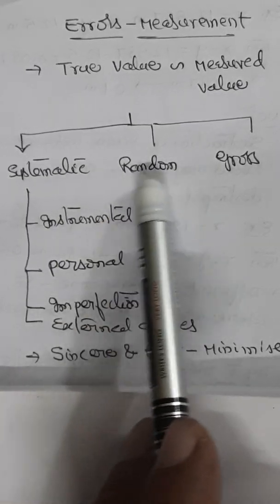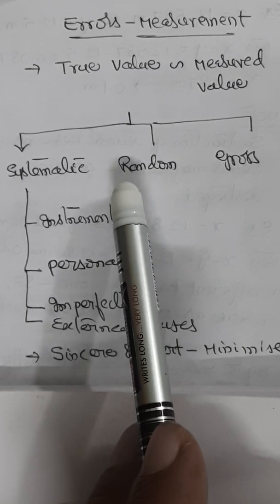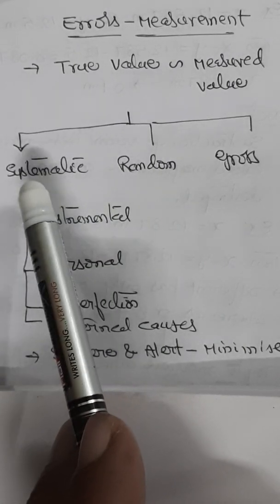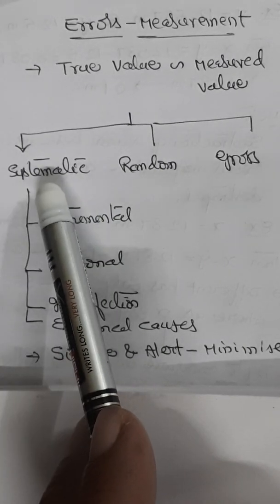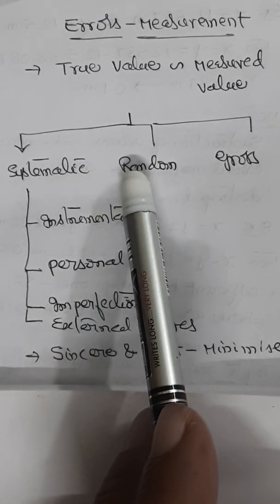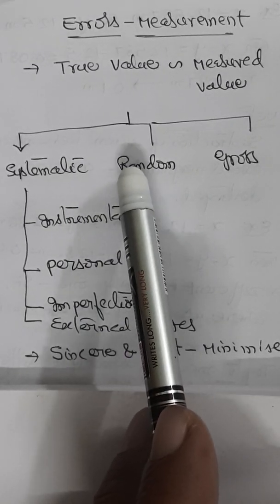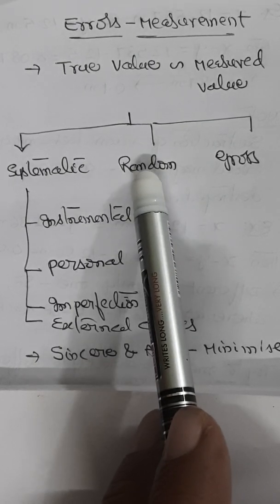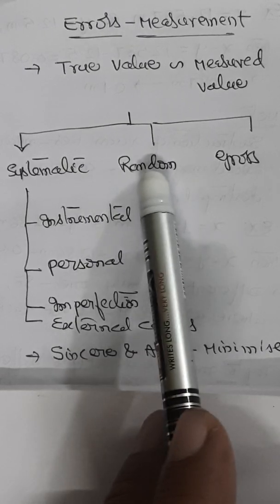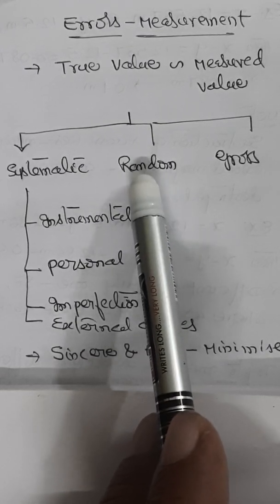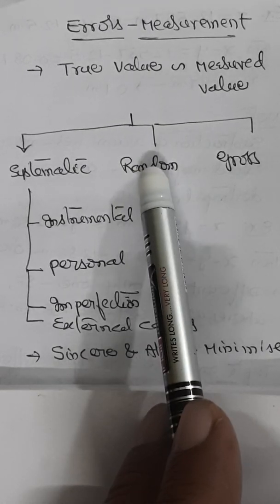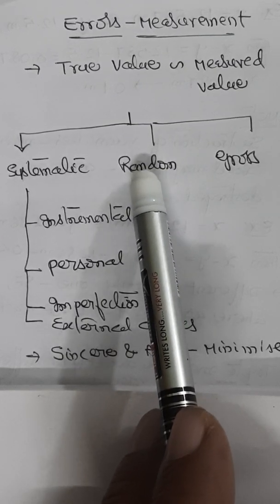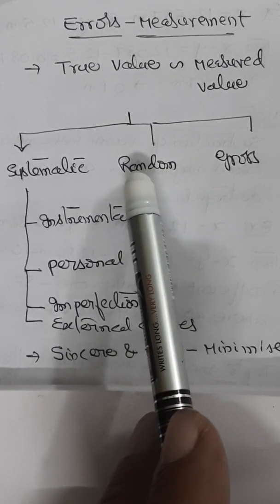Now when you look at the concept called random errors, systematic errors are those errors whose cause is known. Whereas when you take random errors, these errors may arise due to a large variety of factors. The causes of such errors are therefore not known precisely. Therefore, it is not possible to eliminate the random errors. So, the random errors sometimes are called chance errors.